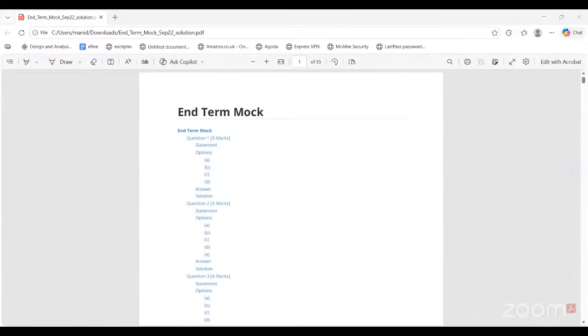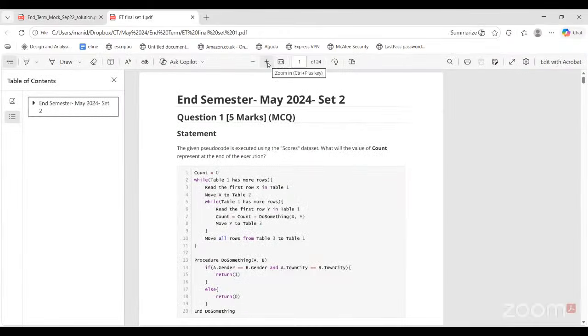Ma'am, are you discussing the mock paper? No, I'm not discussing the mock today. Let's give you some time to solve it. If there is a deadline, then after the deadline we'll discuss. I think it's the 8th. Okay, then you solve it. And ma'am, is this mock one of the PYQs? The mock is not a PYQ. It is just to give you an idea of how the interim paper is going to be. It is not a PYQ. Okay, ma'am. Is this visible to you? Yes, ma'am, it's visible.